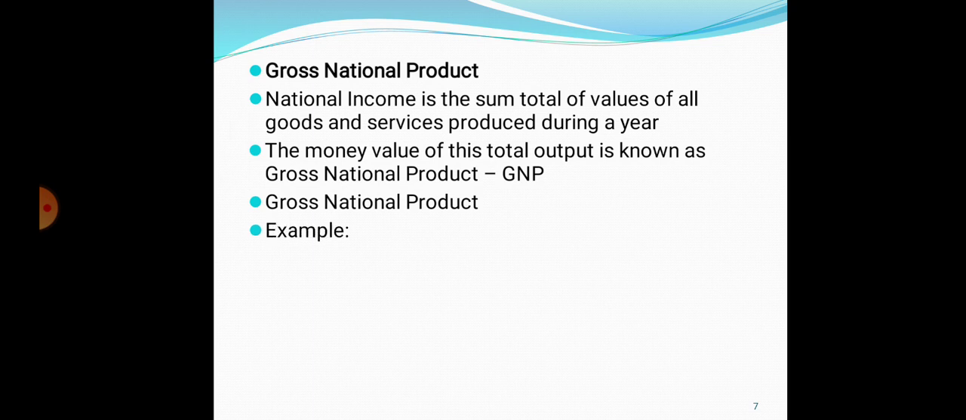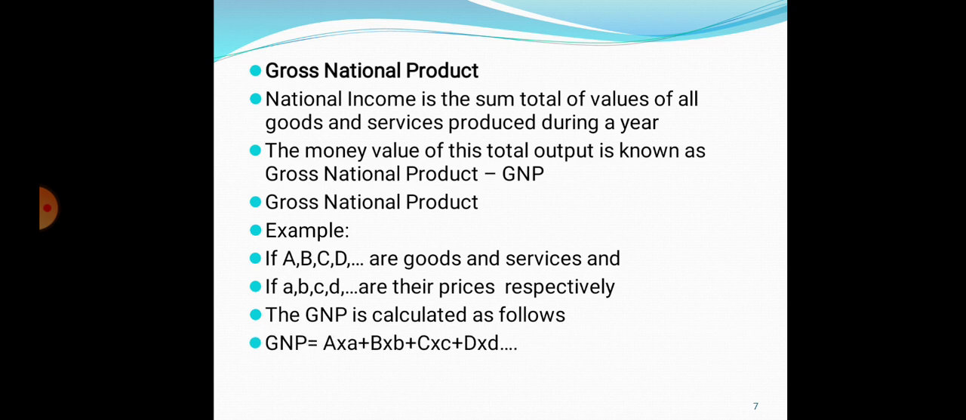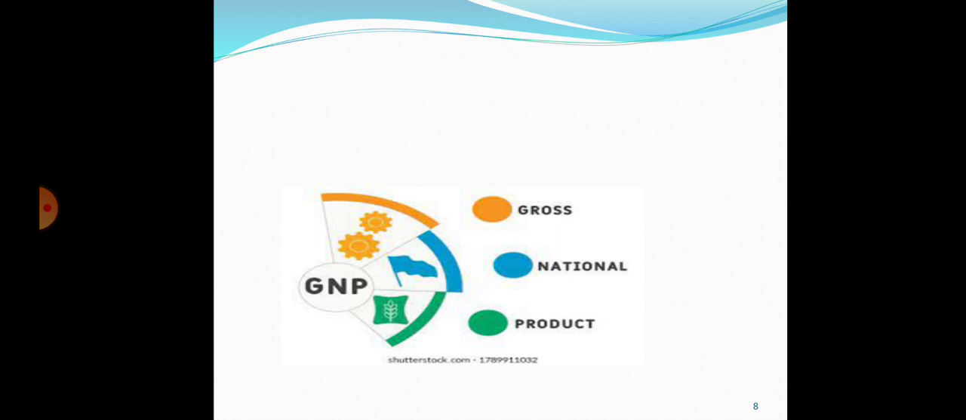So for understanding this concept of gross national product, let's see one example. If capital A, B, C, D are goods and services, and if small a, b, c, d are the prices of those goods or commodities, then the GNP is calculated as follows. GNP is equal to capital A multiplied by small a plus capital B multiplied by small b plus capital C multiplied by small c plus capital D multiplied by small d.